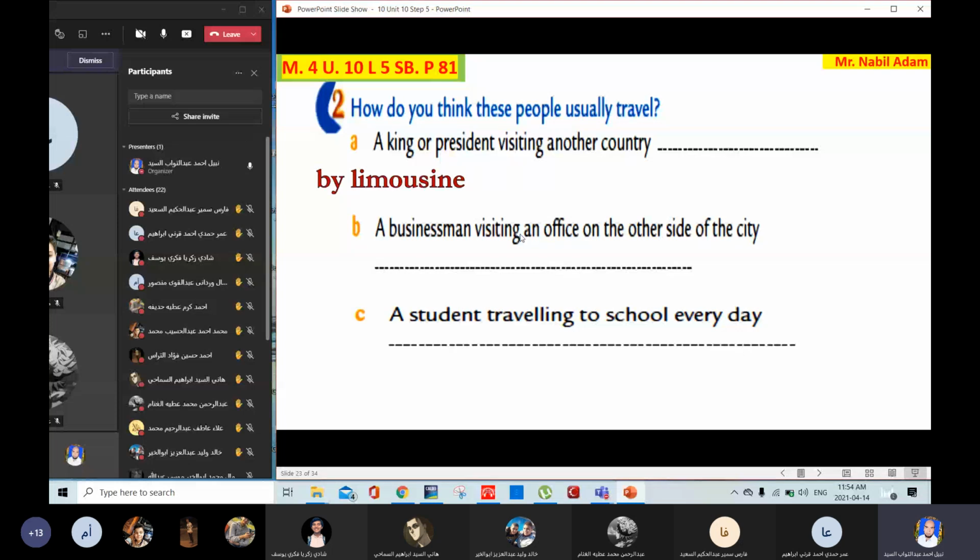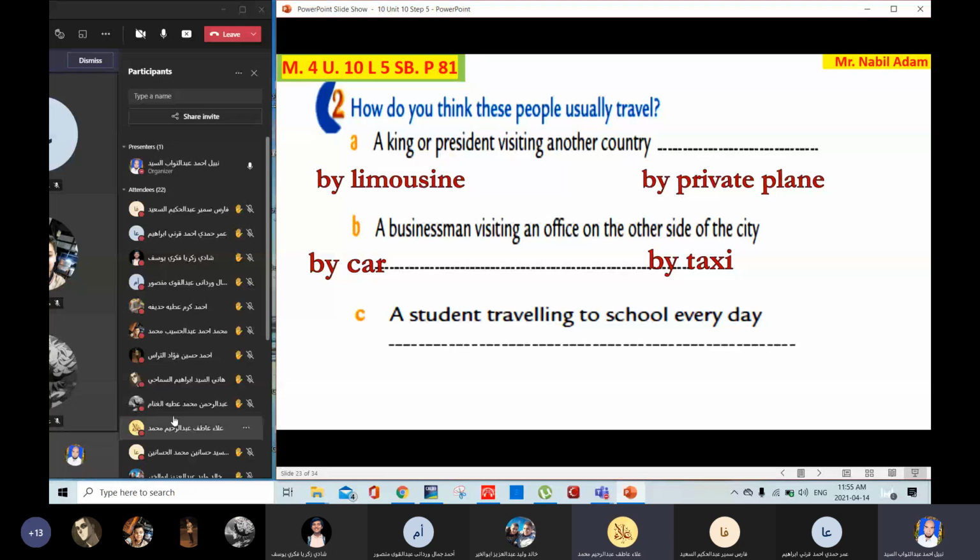A businessman visiting an office on the other side of the city. How does he travel? Ahmed Jamal Wardani. By car or by taxi. Yes, by car, by taxi. The first answer, a king can travel by his private plane. Okay, and a businessman can travel by car or by taxi. What about a student who is traveling to school every day? How does a student travel to school every day? Yes, Salah Atif.